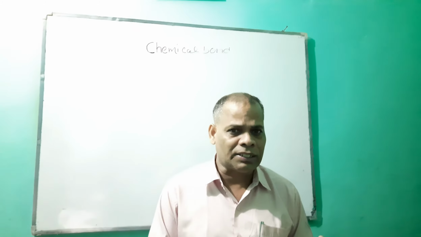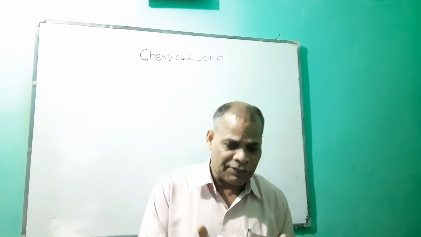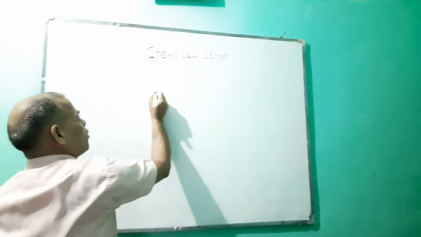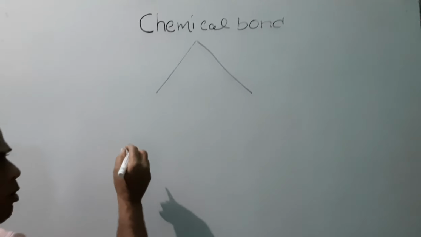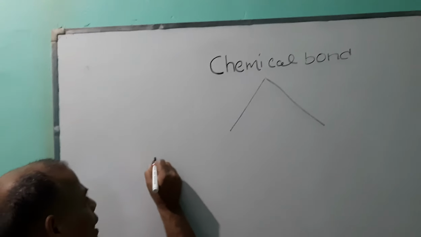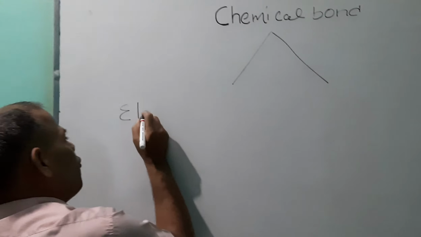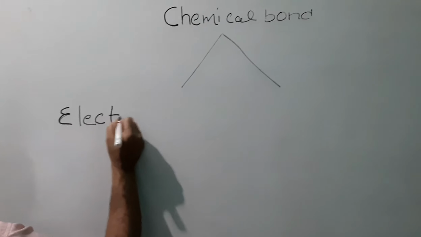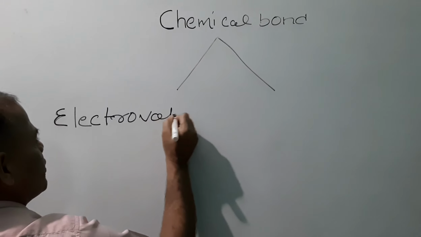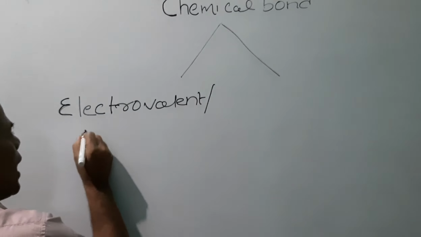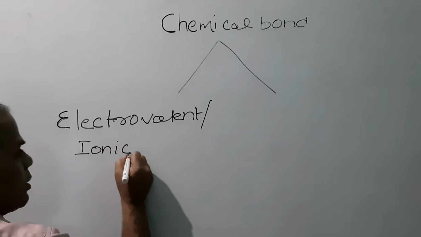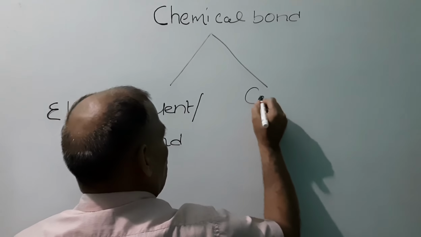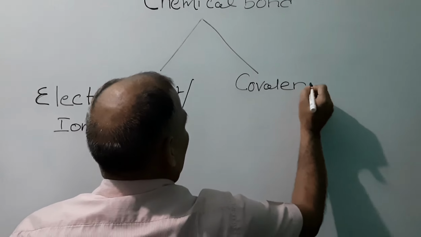One is the electrovalent bond, also called ionic bond. Another one is the covalent bond.